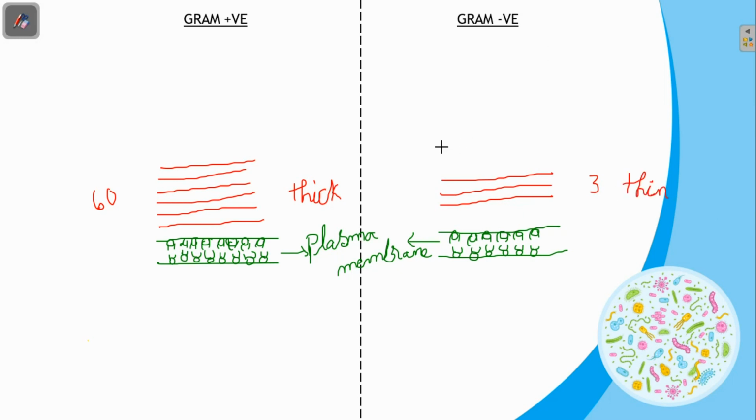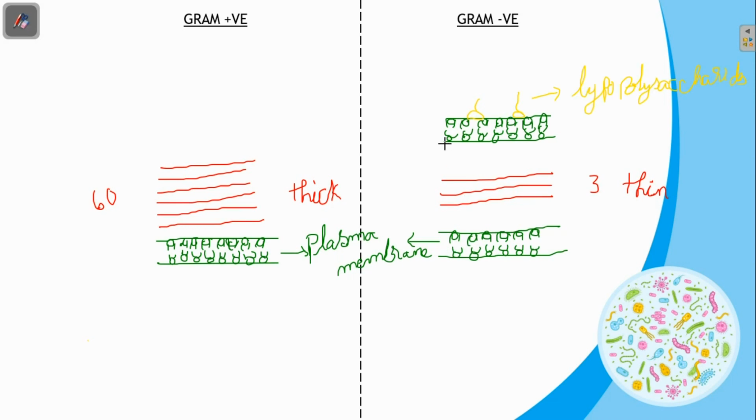In gram-negative bacteria, above the peptidoglycan layer, one more membrane is present. It is similar to the cell membrane or plasma membrane. But the difference is the presence of lipopolysaccharides. These lipopolysaccharides are absent in the lower plasma membrane.